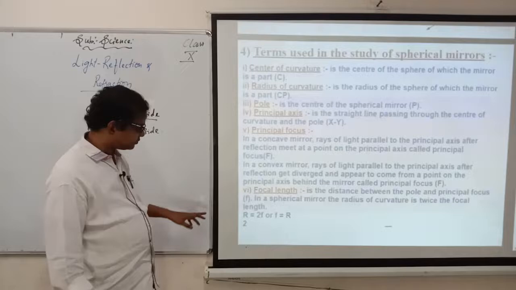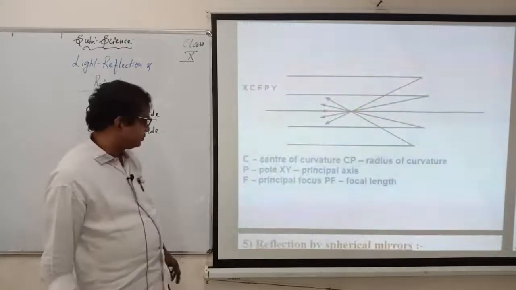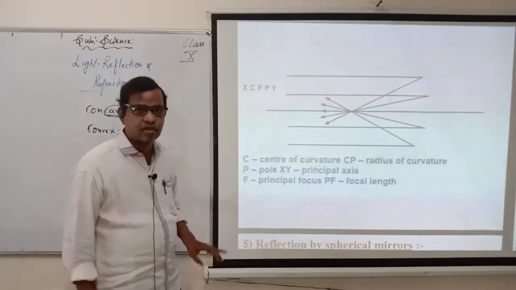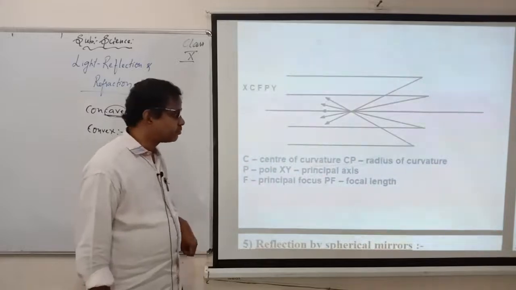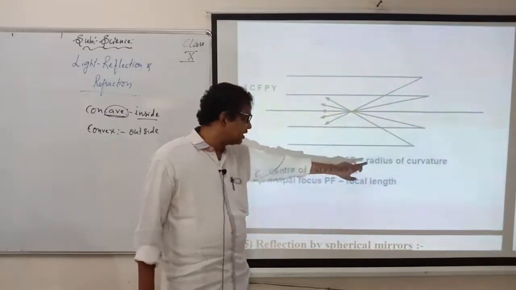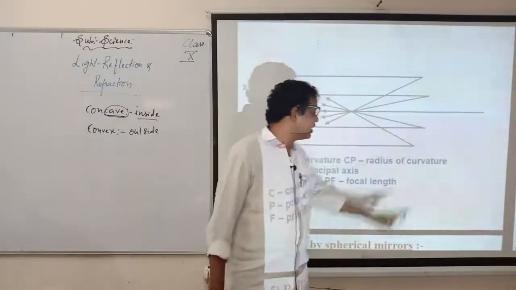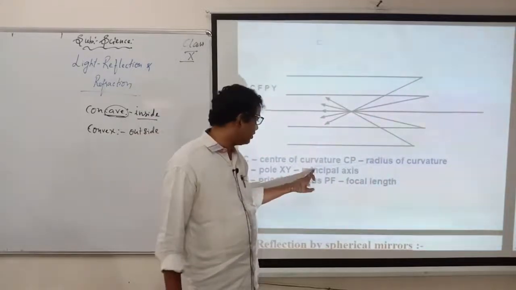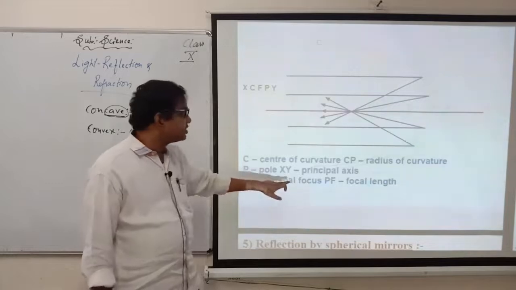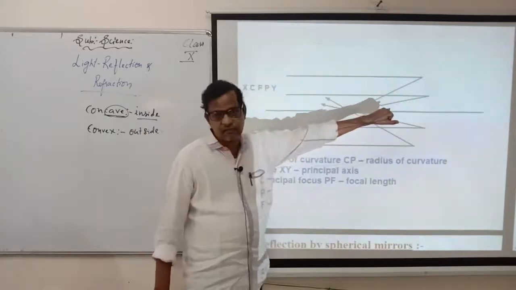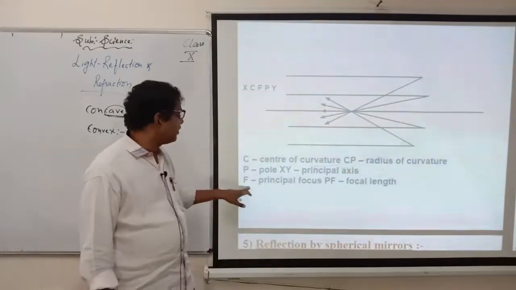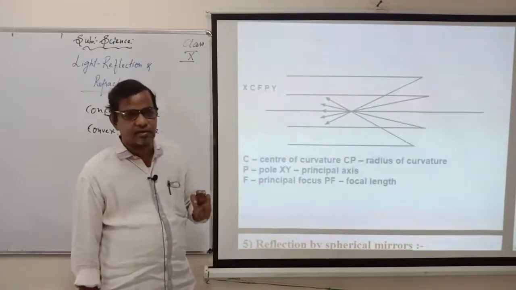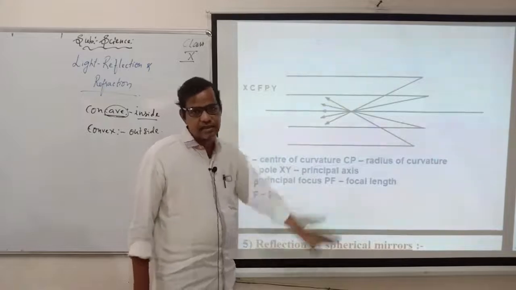So that's what I told you. Here the figure has X, C, F, P, Y, but he has not mentioned where they are. I told you already. C is called center of curvature. So you will have the center of curvature here. CP is the radius of curvature. From here to here it will be the radius of curvature. Pole of XY he has given. From this pole to this pole he has not mentioned there. And we have principal axis, the straight line which is passing through the center of the mirror or lens. And we have focal length, the point where all the rays are meeting at one point, whether it is a lens or sphere, whatever, it is called the focal length of the lens.